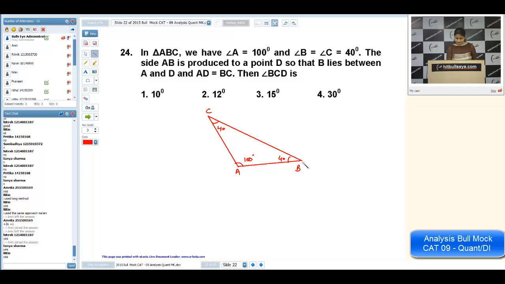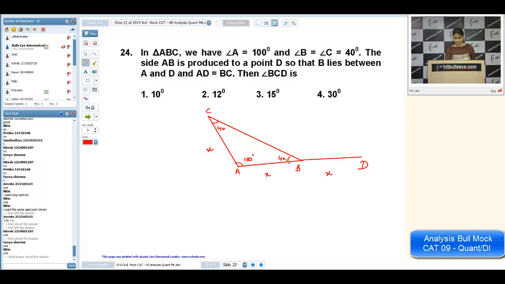Now, the line AB is produced to a point D so that B lies between A and D. It means if this length is x, this is x. This was x automatically, isosceles triangle we are talking about, between A and D, and AD is equal to BC. If AD is equal to BC, it means it should be 2x.